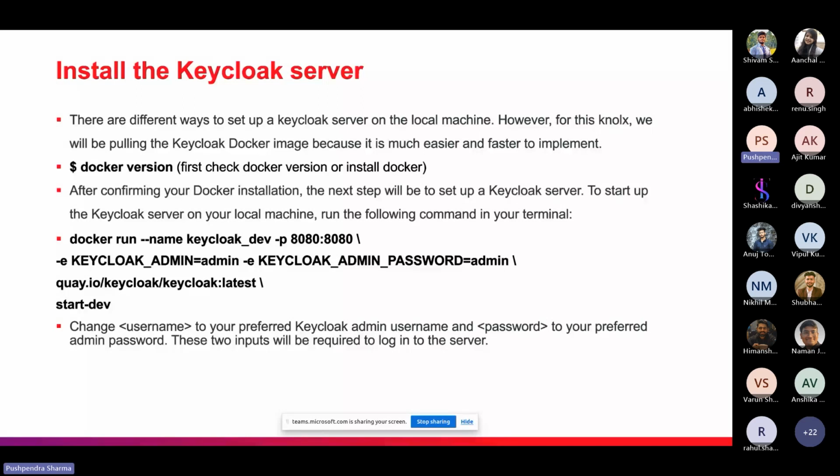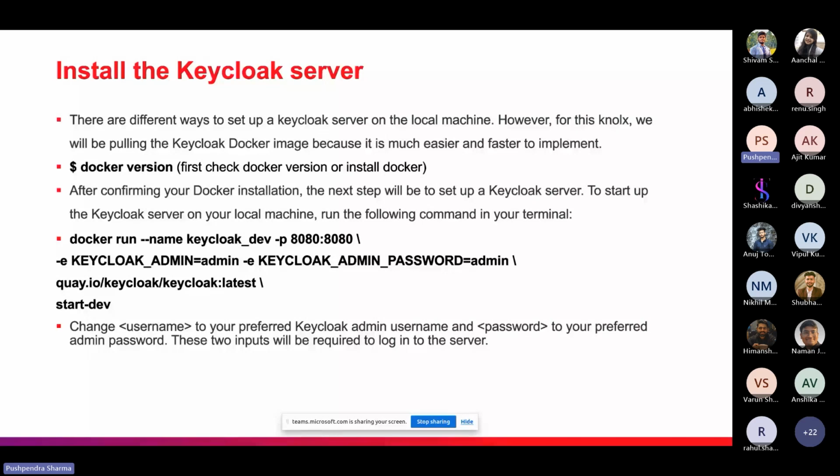So first we have to check the Docker version. We have the command docker version, and if it's not installed, we can install it by using a simple command. After confirming that the Docker installation is correct, the next step will be to set up the Keycloak server. To set up the Keycloak server on our local machine, we run this command: docker run, name keycloak, dev, 8080, and we can simply paste the admin name and admin password to access the server.